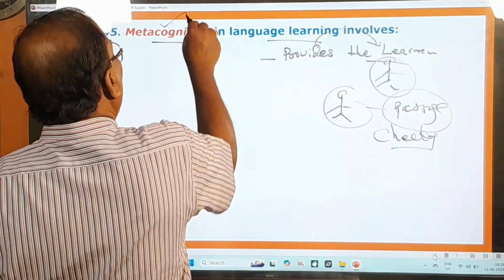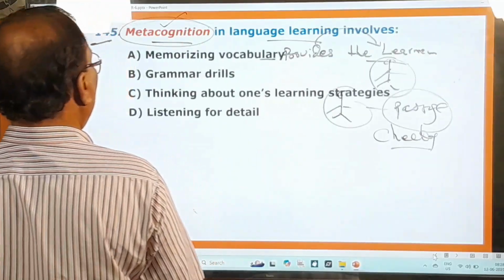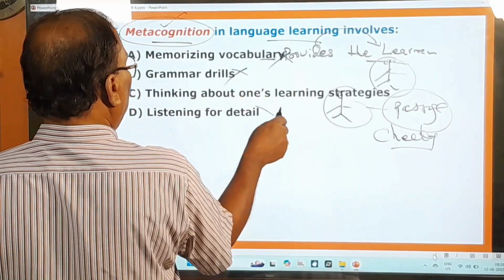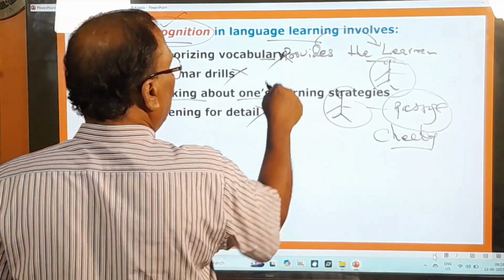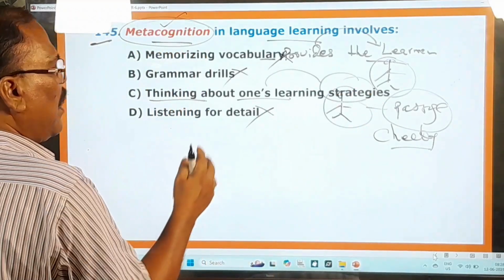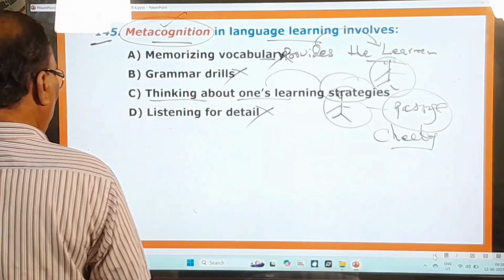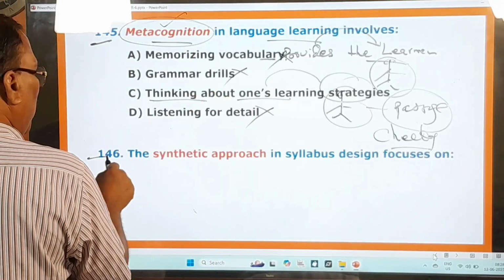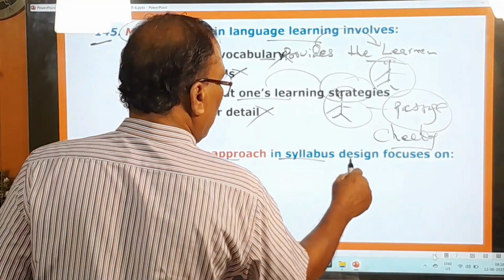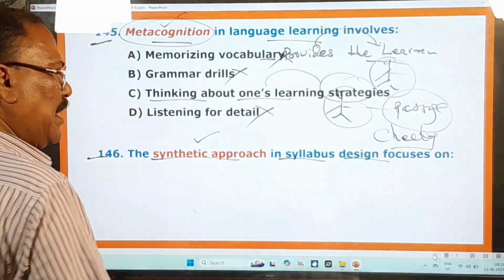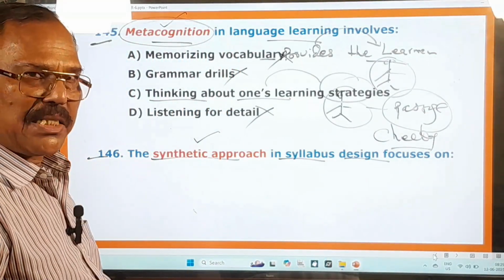And here you pay attention, memorizing vocabulary, no, grammar drills, no, listening for detail, no, but thinking about one's learning strategies. So thinking about the things one has learned. Okay, and you go to the next one, 146th one. The synthetic approach in syllabus design focuses on. What is this synthetic approach? I think it is also again an unfamiliar aspect to you.